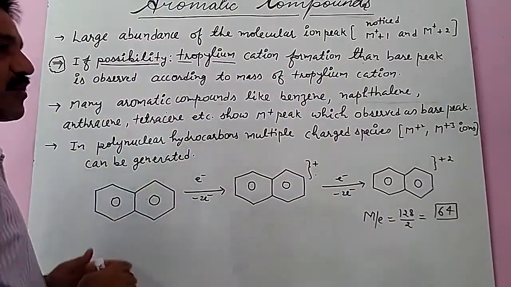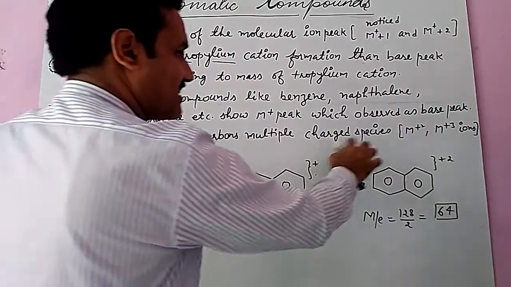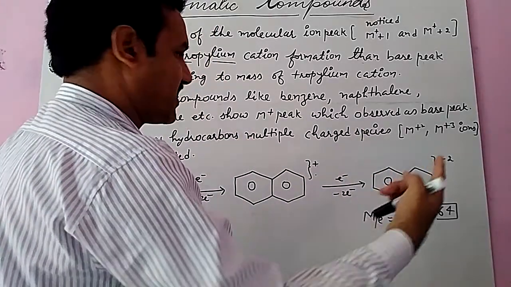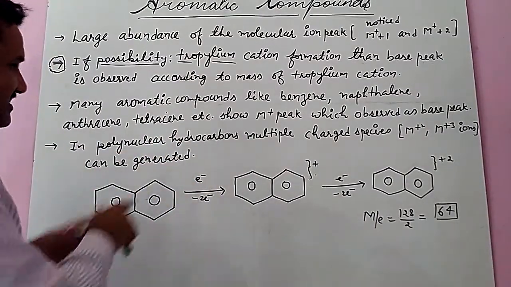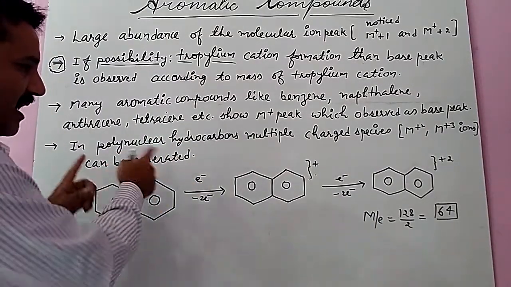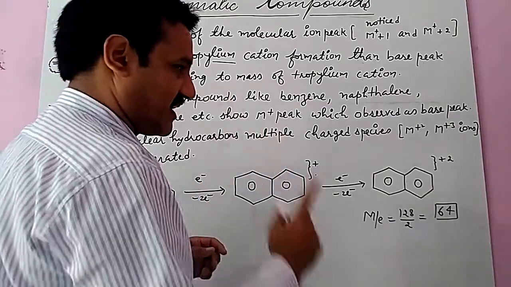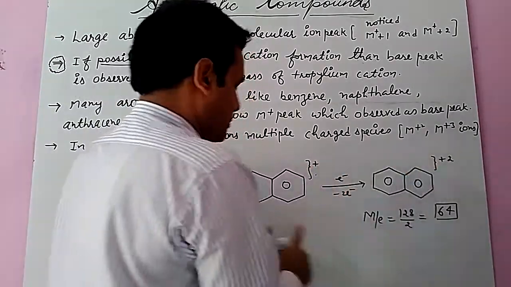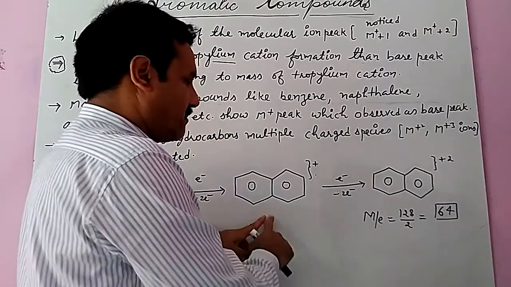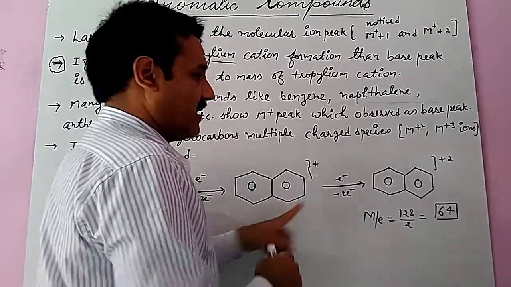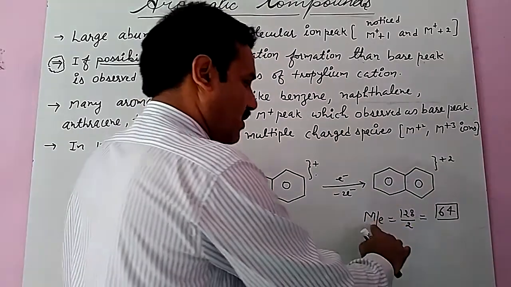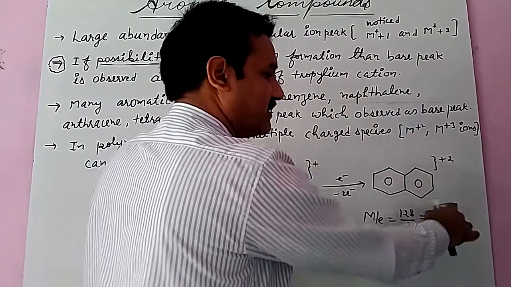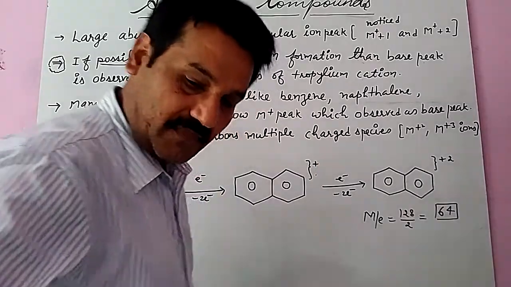In polynuclear hydrocarbons, multiply charged species like M2+ and M3+ ions can be generated. For example, naphthalene is a polynuclear hydrocarbon, and first it converts into +1, then it also converts into +2. Here we check the M/E value, mass divided by charge: for +1 the charge is 1, but for +2 the mass is divided by charge +2. So M/E is 128 divided by 2, that is 64.